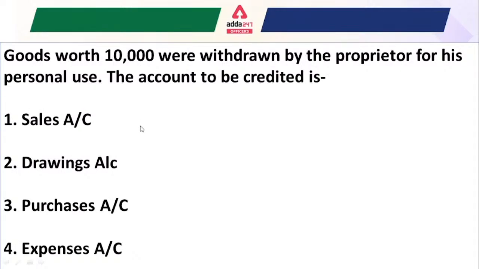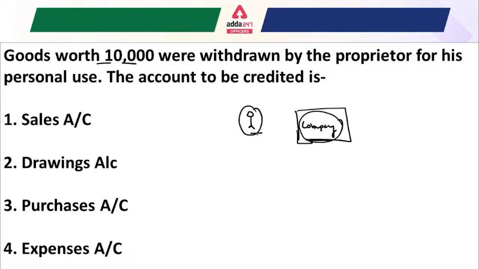Next question: goods worth 10,000 rupees were withdrawn by the proprietor for his personal use. Which account should be credited? You have to tell here, right? So look, how we solve these kinds of questions in the exam. Suppose goods worth 10,000 rupees, that means this is the owner and this is the owner's company, and due to the business entity concept, both are different entities.